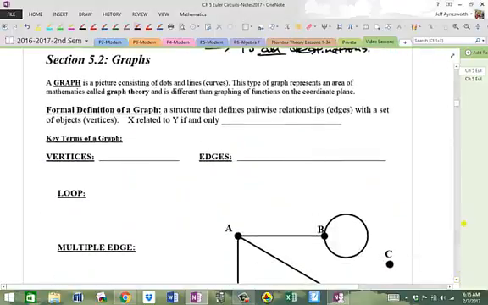Okay. All right. Now let's get through the nuts and bolts here. All right, a graph is a picture consisting of dots, which we're going to call vertices.